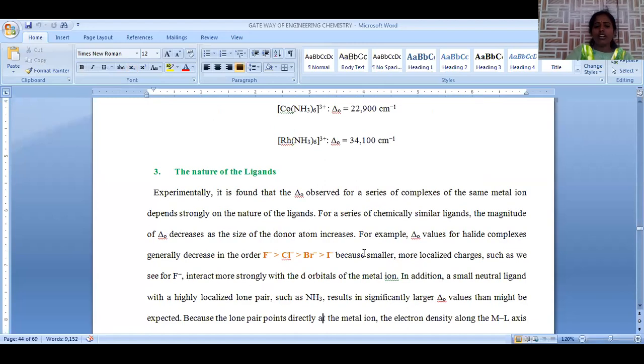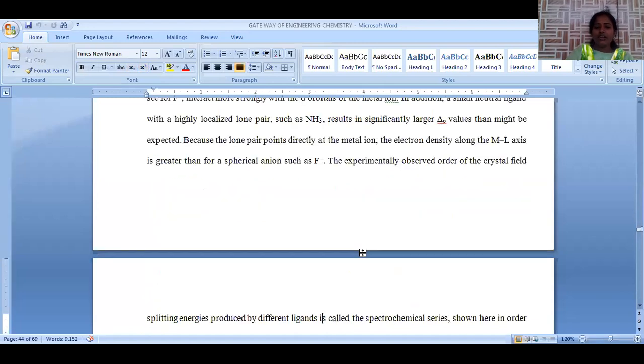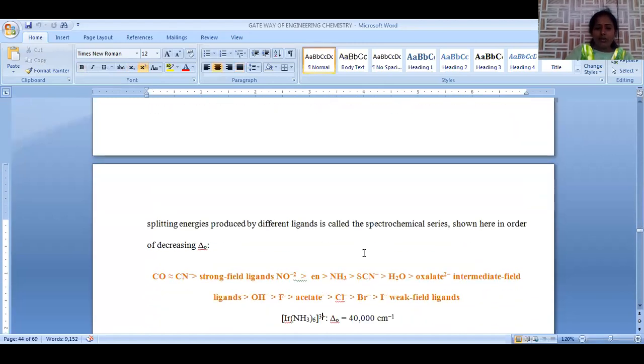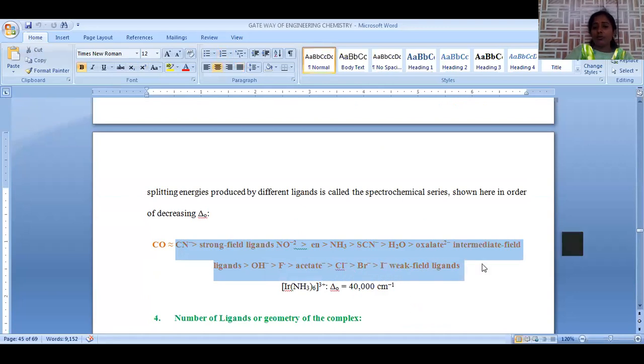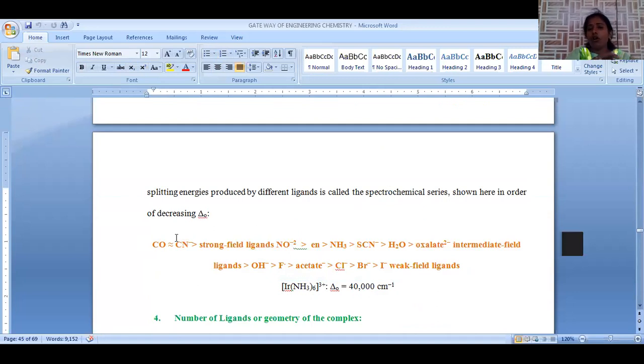And next is the nature of the ligand. When we go with different ligands, their crystal field splitting energy varies. That effect of ligand on the crystal field energy is called the spectrochemical series. The spectrochemical series is based on the strength of the ligand, with all the ligands arranged in a single series.